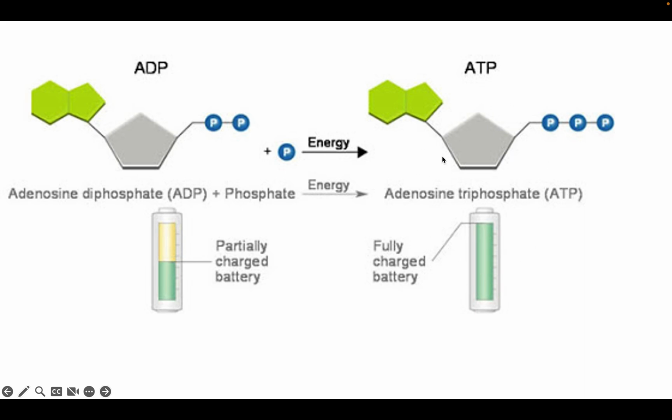ATP is our fully charged battery. Okay, this is how the cell does work. It's kind of the currency that the cell uses to power all sorts of cellular activities. Okay, but just to recap: ADP, two phosphates, and another phosphate, plus some energy, and then you get ATP. Okay, this stuff, that's not super important. Really worry about the phosphates. ATP is the fully charged battery. ADP is not charged, it's partially charged. Okay? Really important.